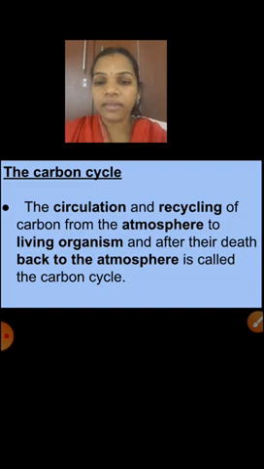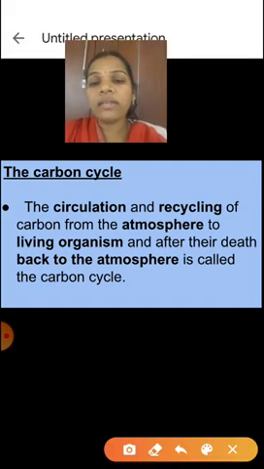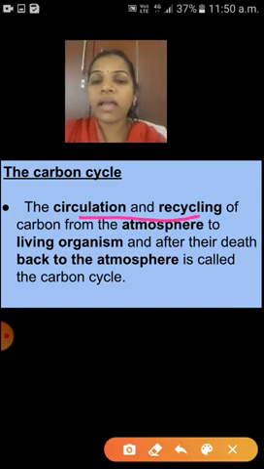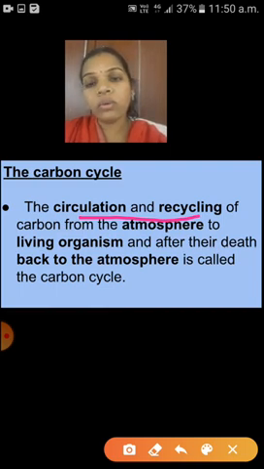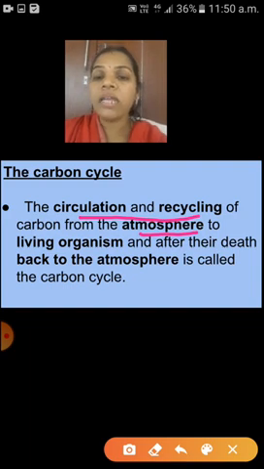So the carbon cycle. What is the definition of the carbon cycle? See here, the circulation and recycling of carbon from the atmosphere to living organisms, and after the death of the living organism, it goes back to the atmosphere.